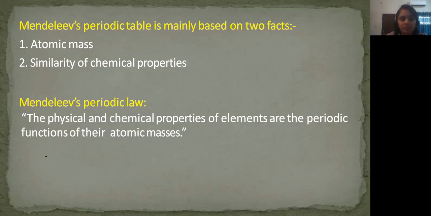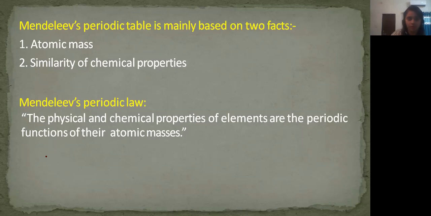Now we have also studied Mendeleev's periodic law in the previous slide. So what is Mendeleev's periodic law? He related the properties of the elements with the atomic masses. He observed that the physical and chemical properties of the elements are periodic functions of their atomic masses. What are they? Both the physical and the chemical properties.